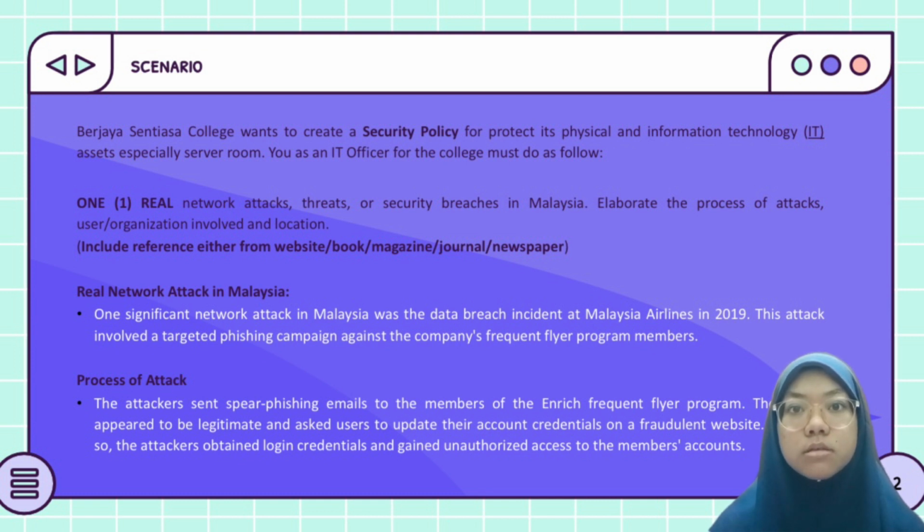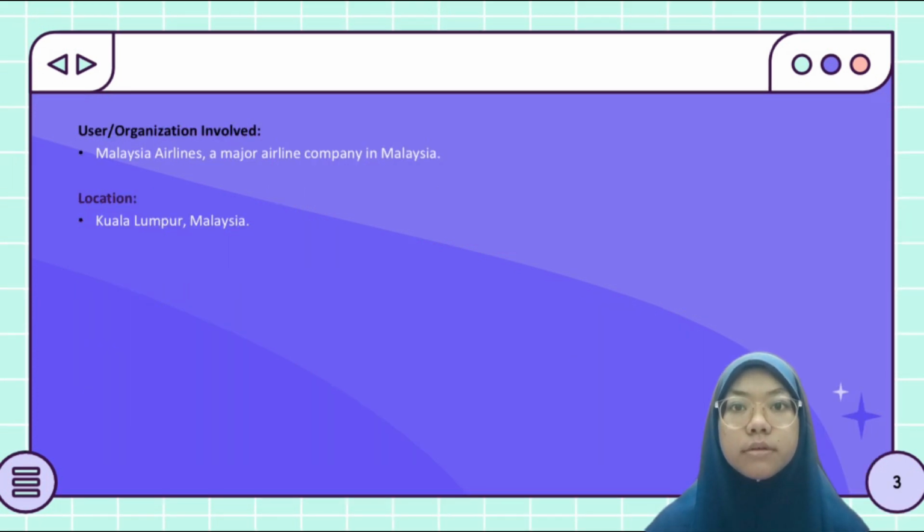The emails appeared legitimate and asked users to update their account credentials on a fraudulent website. By doing so, the attackers obtained login credentials and gained unauthorized access to the members' accounts. The organization involved is Malaysia Airlines, a major airline company in Malaysia. The location was Kuala Lumpur, Malaysia.